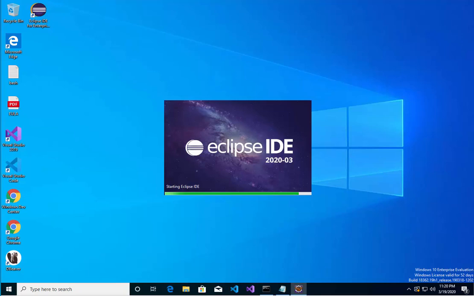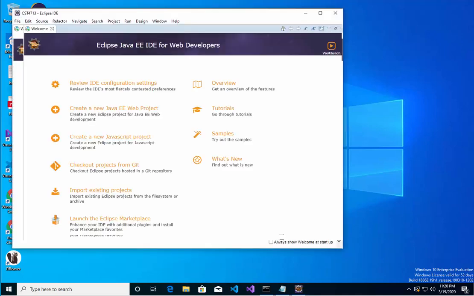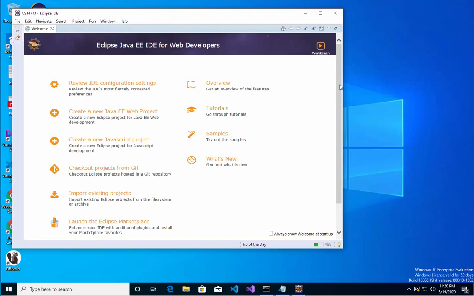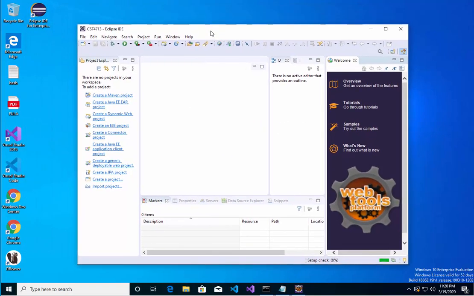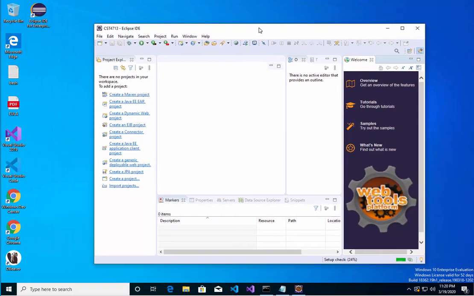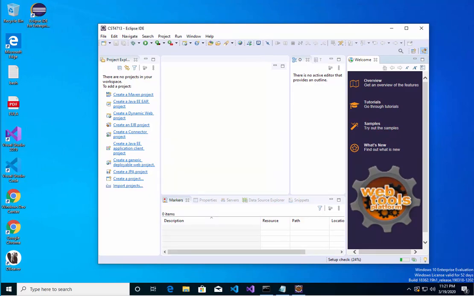And just give it a few seconds. Alright, looks like it's up and running, so this is cool. Eclipse is working, so this is going good so far.